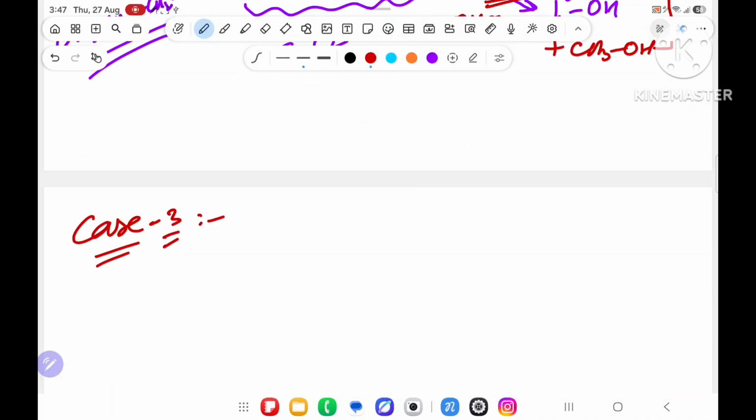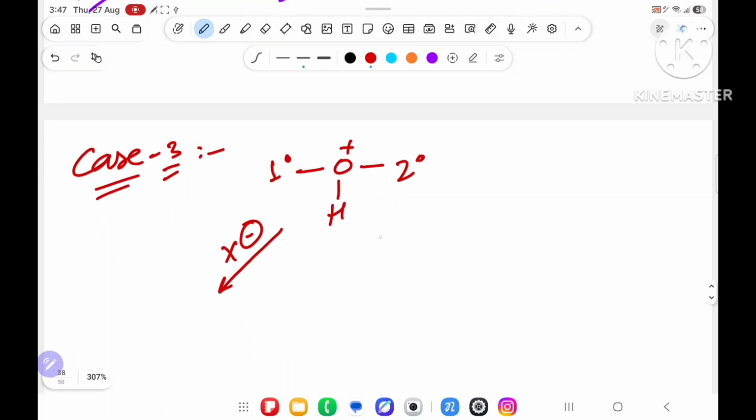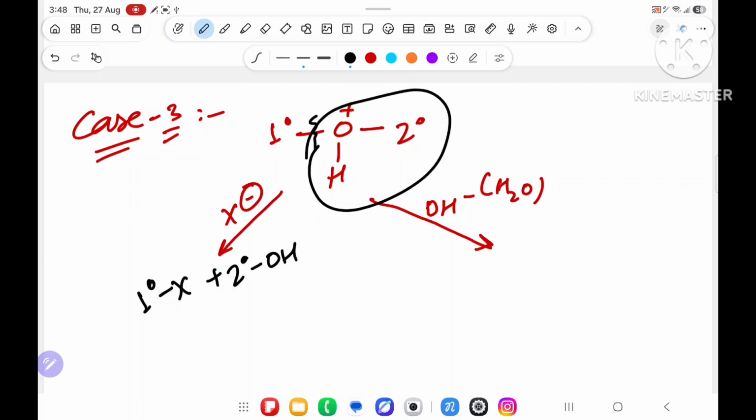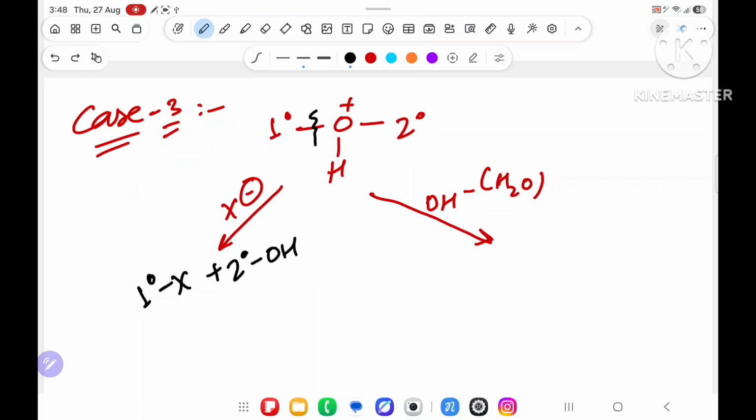Case number 3 is saying, suppose this side you have 1 degree plus H that you have got, and this side you have 2 degree. Now you will attack over here X minus, there is a possibility, and you will attack over here OH minus, from H2O. In this part, what will happen? 1 degree, because 2 degree, so 1 degree will get X and 2 degree OH. Means it will break from here. This total will become OH and 1 degree will take X.